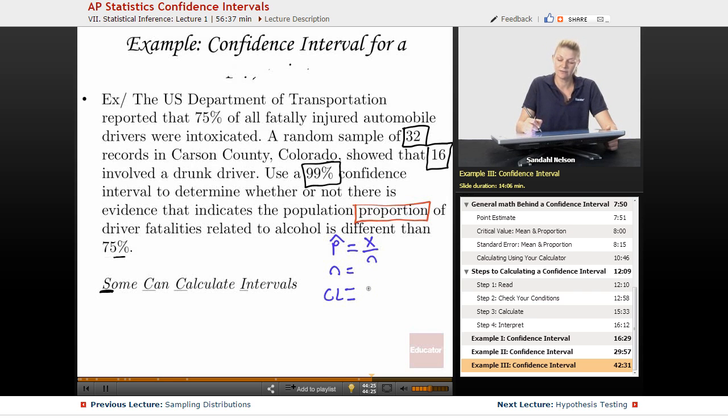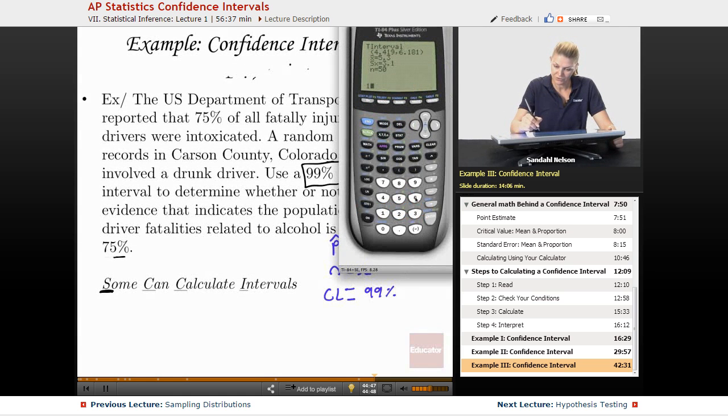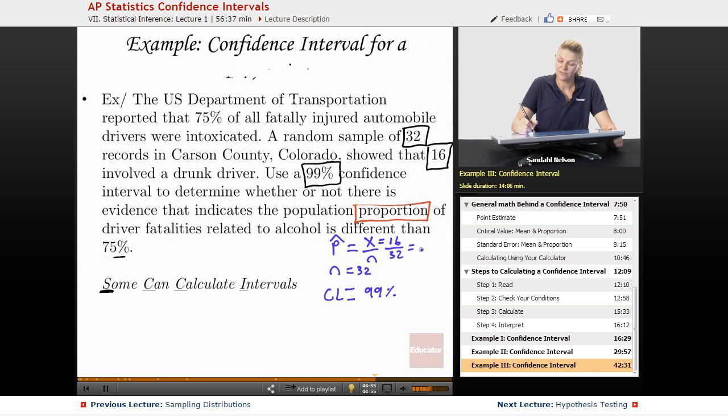Okay, so we know our confidence level is 99%. We know that our n, or our total sample, is 32. And then we don't have a p-hat, but we do know that x is 16. So if we say 16 divided by 32, that will give us our p-hat. 16 divided by 32 is 0.5. Probably could have figured that out. So our p-hat is 0.5. Perfect. So we have all the pieces we need. Okay, so we got our statistics.